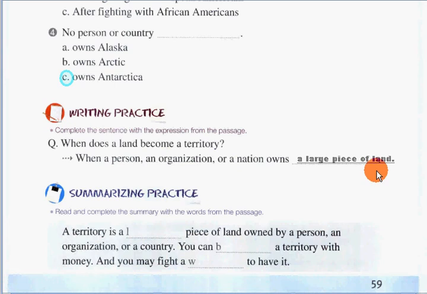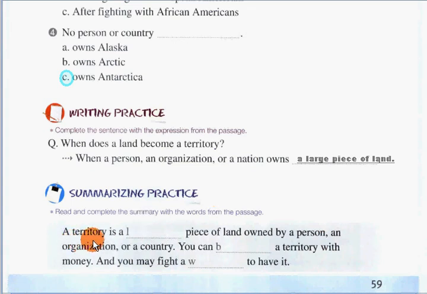Okay, so let's go now to the last activity, which is the summarizing practice. In this part, we will read and we will complete the summary with the words from the passage. Are you ready now? So let's start.